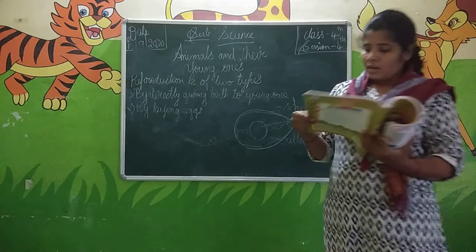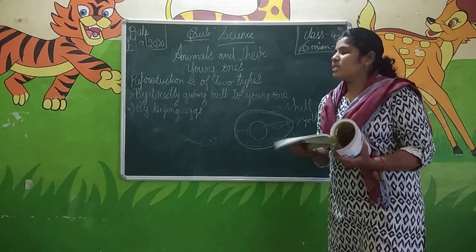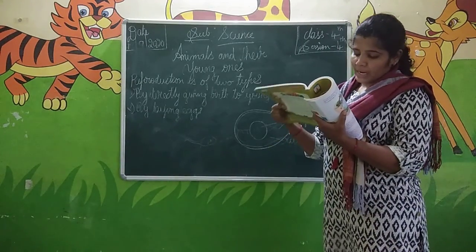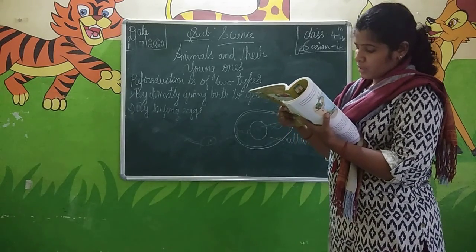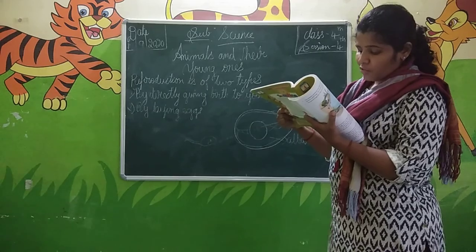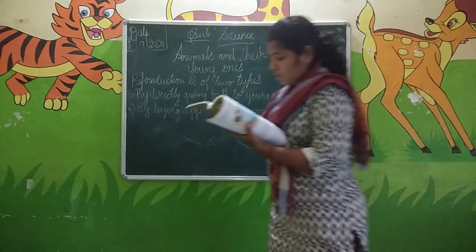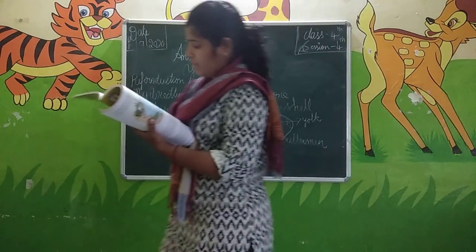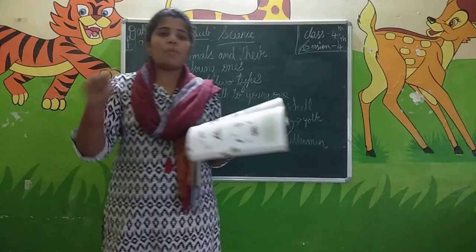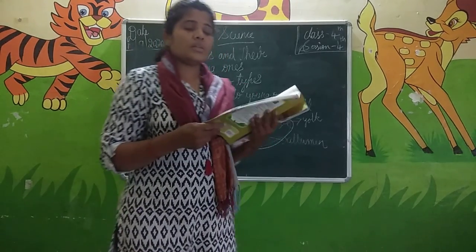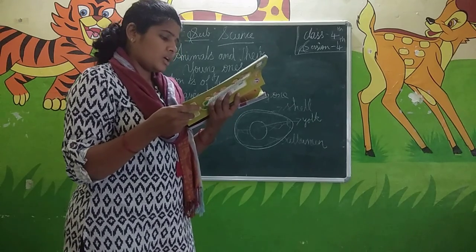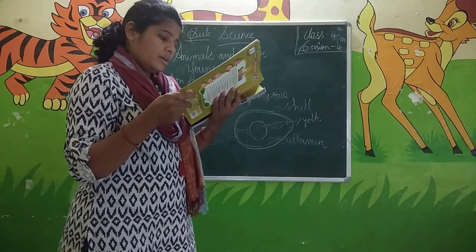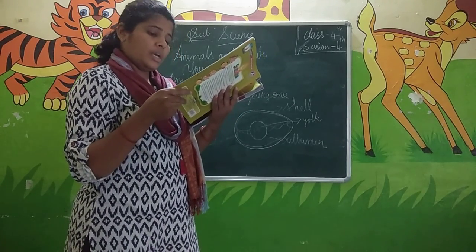The life cycle of a butterfly shows metamorphosis. The female butterfly lays eggs in clusters on the upper part of the leaves. A larva that looks like a worm hatches out from each egg.